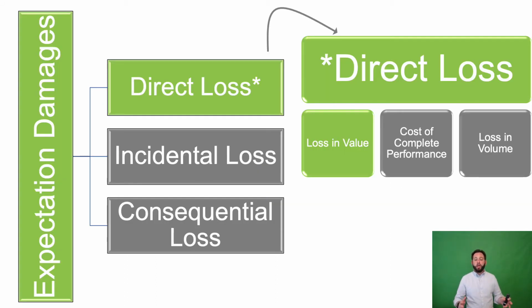Direct loss is best and most often measured by loss in value, which is the difference between what the party bargained for or expected to receive and what the party actually received under the agreement as it unfolded, which effectively is the difference between what the party expected and what the party received, hence expectation damages. So let's calculate loss in value.